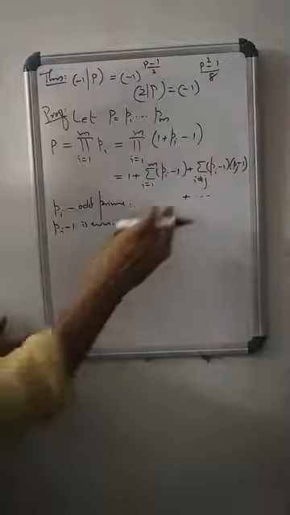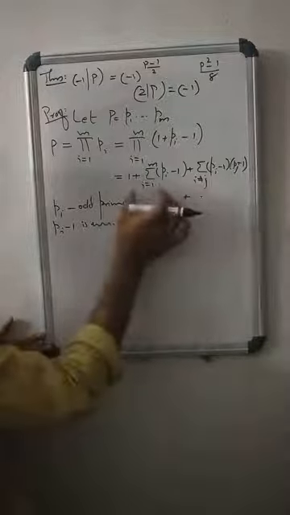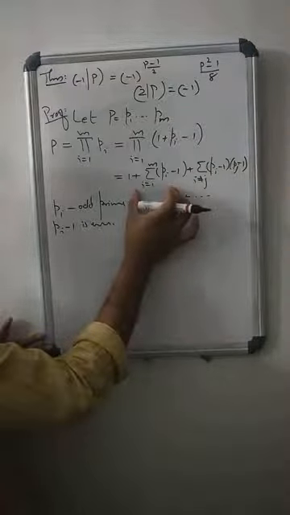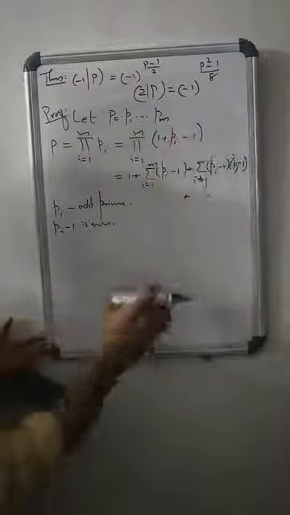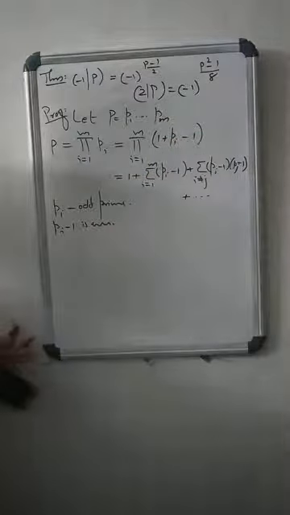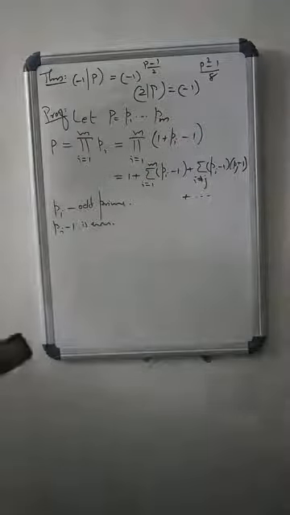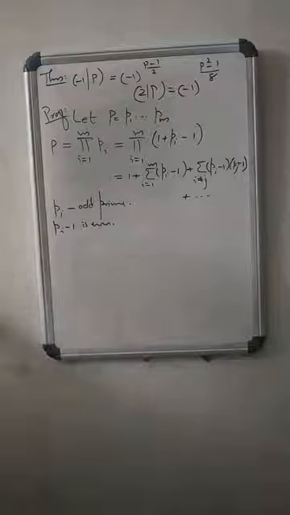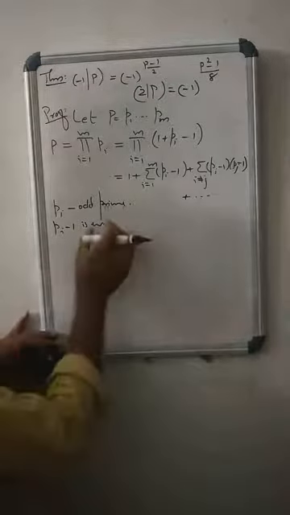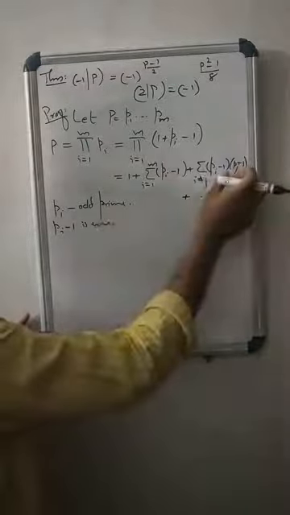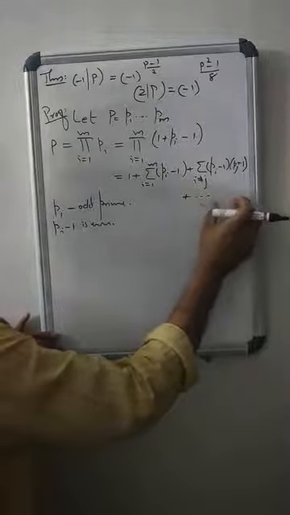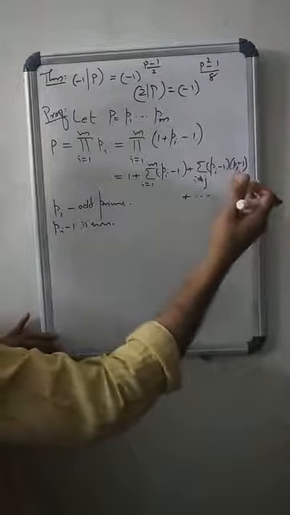Since the pi and pj are odd primes, each term in the sum after the second is divisible by 4. Pi minus 1 is even, pj minus 1 is even, and the next term pi minus 1, pj minus 1, pk minus 1 is even into even into even.